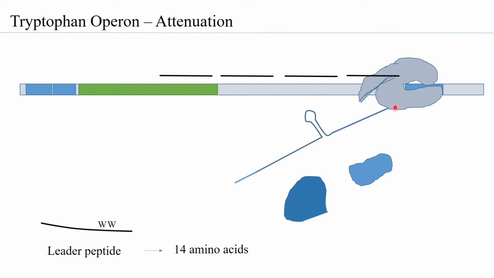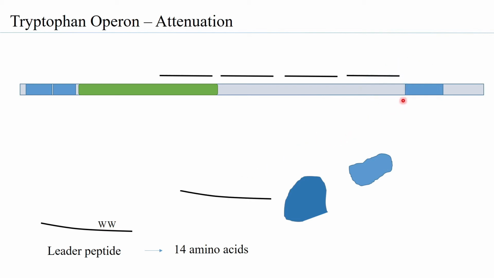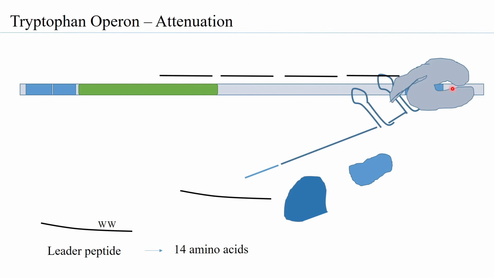The fourth is being transcribed, but the 1 and 2, because they are free, you see the ribosome has fallen off. So the 1 and 2 will form the secondary stem loop structure already. And as you have the RNA pol moving forward, you will also have the third, fourth loop formed, and you will have the RNA pol falling off, because this is the termination stem loop structure.